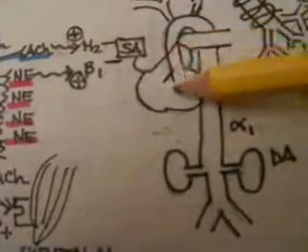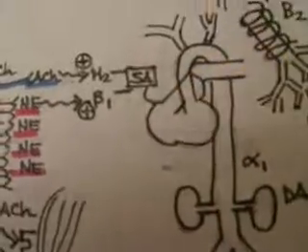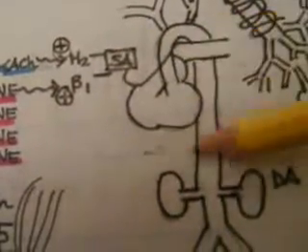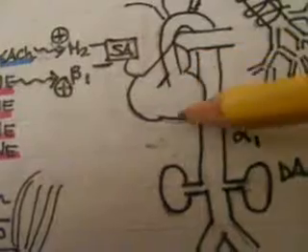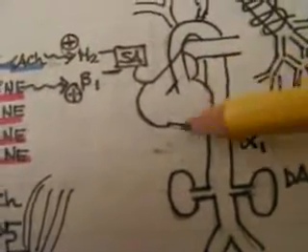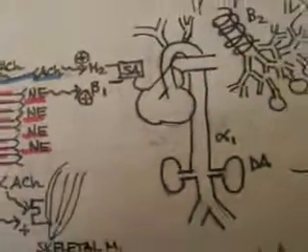The dromotropic effect increases the conduction velocity within the Purkinje fibers, which also increases the rate of conduction and therefore the heart rate. And the inotropic effect increases the contractility of the ventricles. And we'll talk about how that affects the hemodynamics in the proceeding lectures.